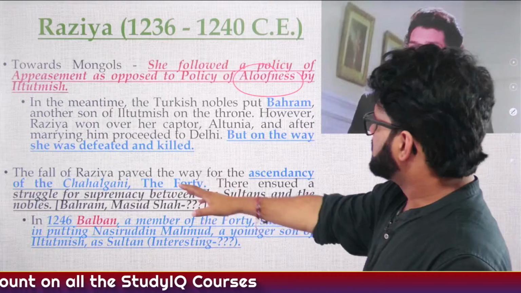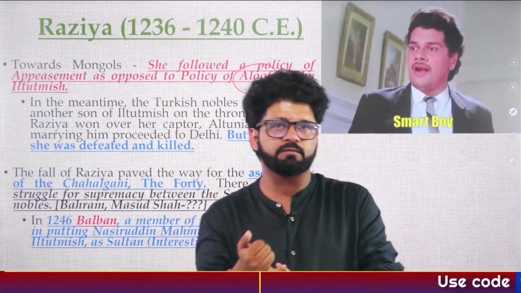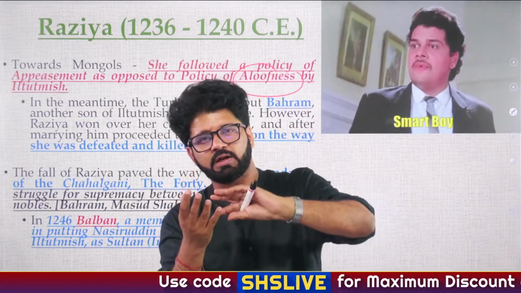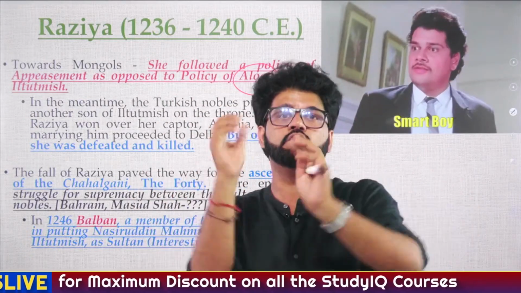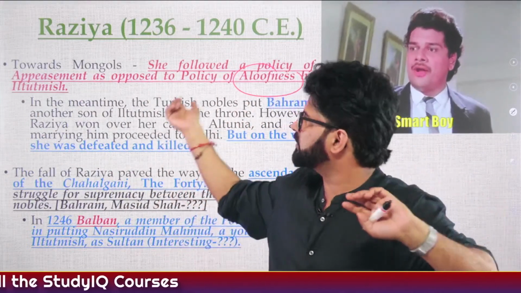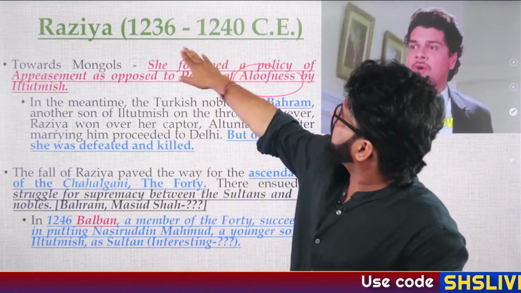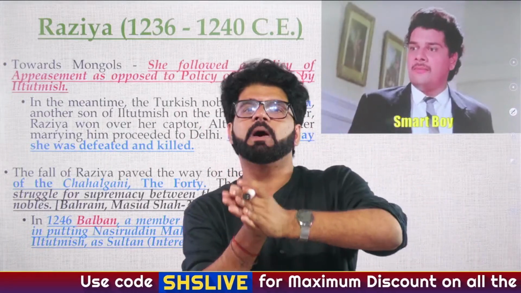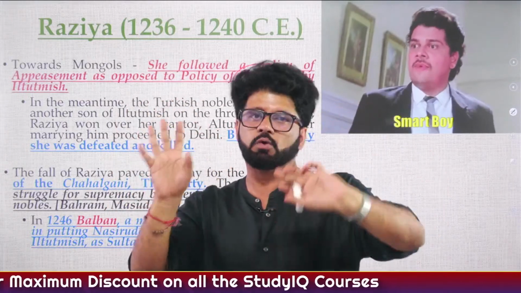And then this whole thing leads to the Turkan-i Chihilgani, the corps of 40. Balban was a part of this corps of 40, so he is seeing what the corps of 40 is doing. From this corps of 40, Balban will emerge, and he will ensure that Nasiruddin Mahmud, one of the many sons of Iltutmish, the second Nasiruddin Mahmud, becomes the king in 1246. So there is a lull of 6 years here. Razia dies in 1240, and the era of Balban will start from 1246 when Nasiruddin Mahmud, one of the sons of Iltutmish, becomes the king.